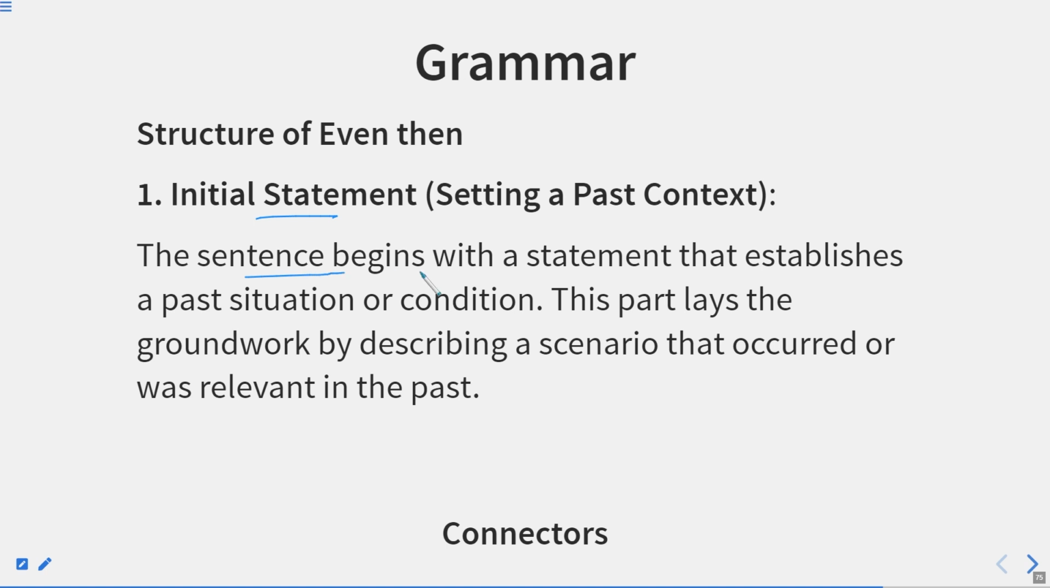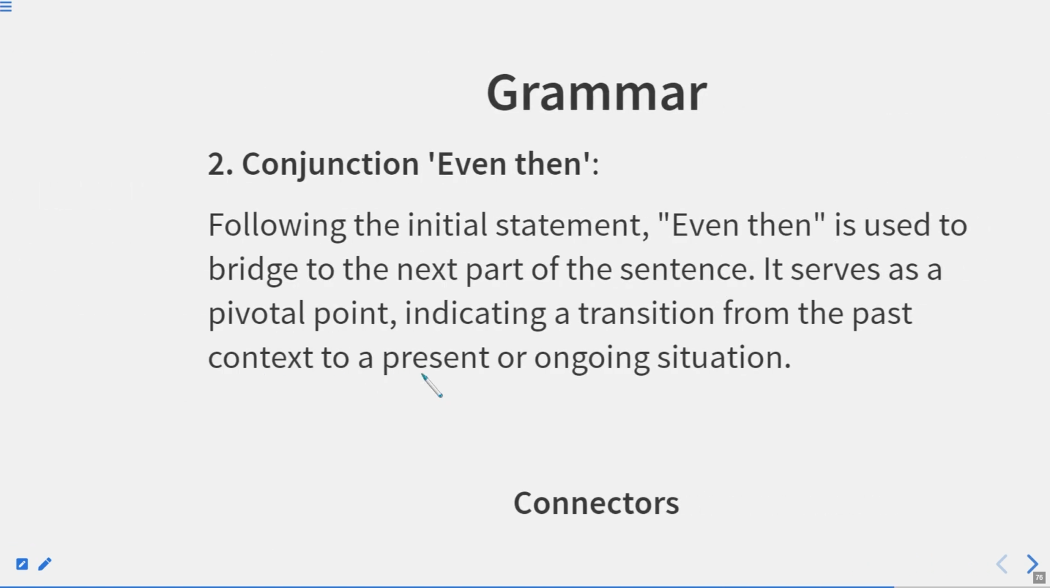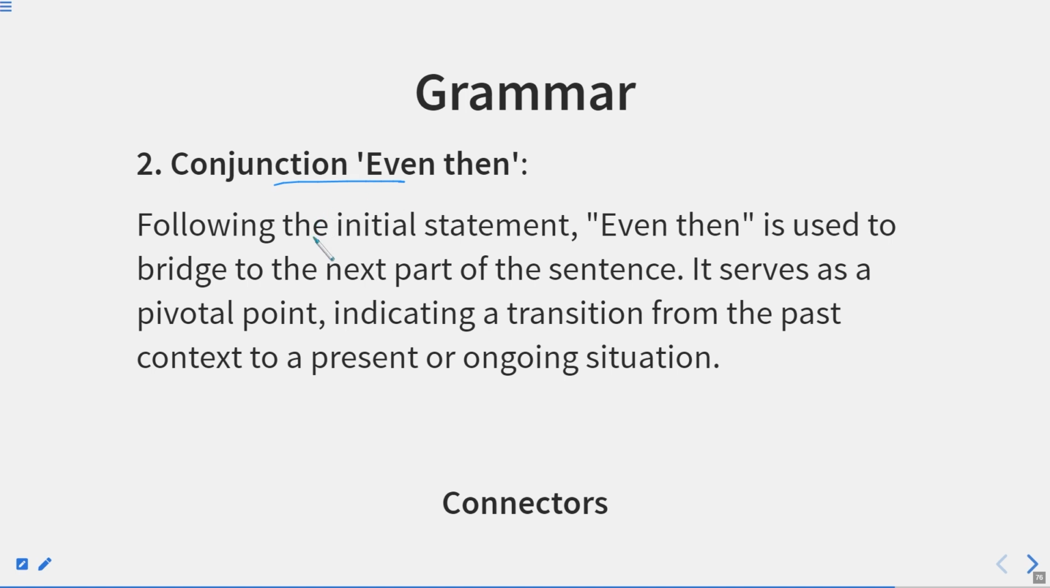Initial statement. The sentence begins with a statement that establishes a past situation or condition. This part lays the groundwork by describing a scenario that occurred or was relevant in the past. Conjunction of even then. Following the initial statement, even then is used to bridge the next part of the sentence. It serves as a pivotal point indicating the transition from the past context to the present and ongoing situation.